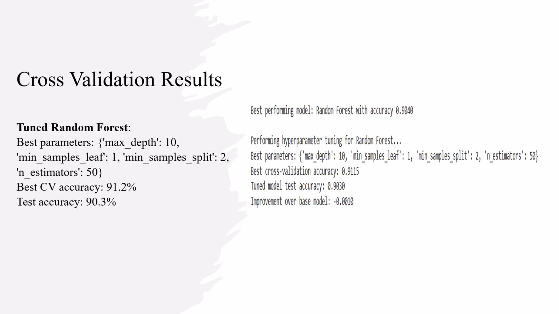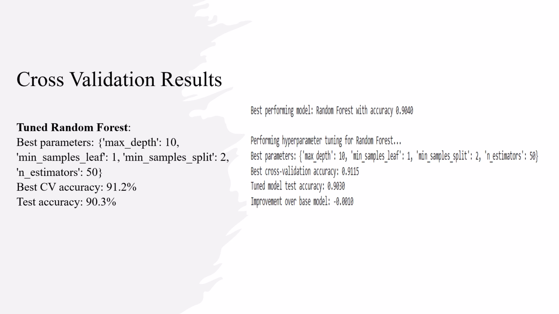Logistic regression showed impressive stability with 89.9% accuracy and the lowest standard deviation at 1.0%. SVM performed similarly at 88.8% with 1.3% standard deviation. KNN and decision tree showed lower but still respectable performance at 85.9% and 83.2% respectively.